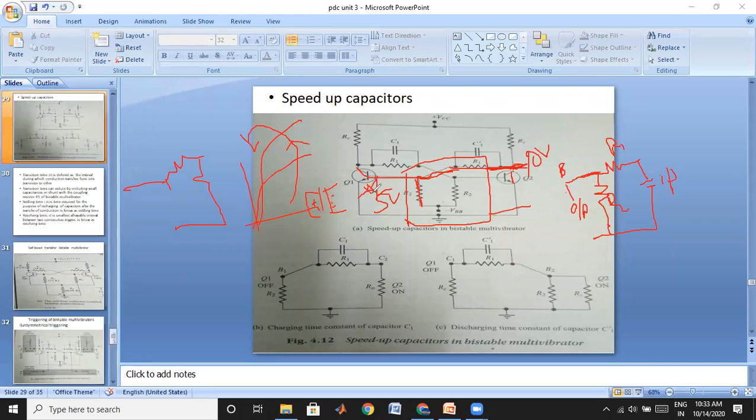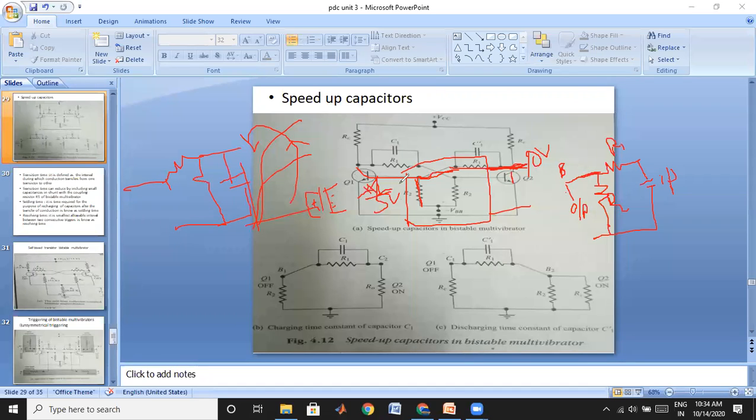Stray capacitance means physically it won't be present there, but the capacitive effect will be there. Physically there won't be any capacitor, but there is a capacitive effect, and in that case we call it stray capacitance. Therefore, definitely it is an amplifier, and here we have some stray capacitance. So it may look like an attenuator circuit.